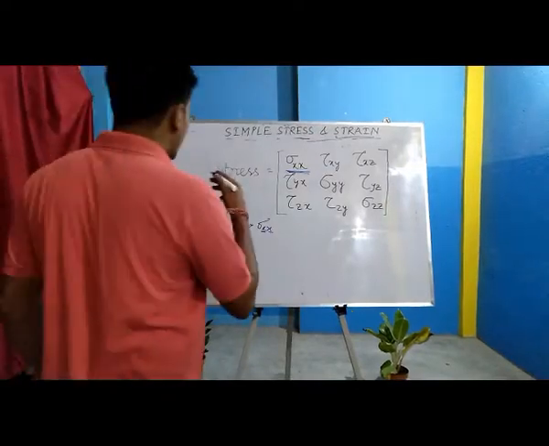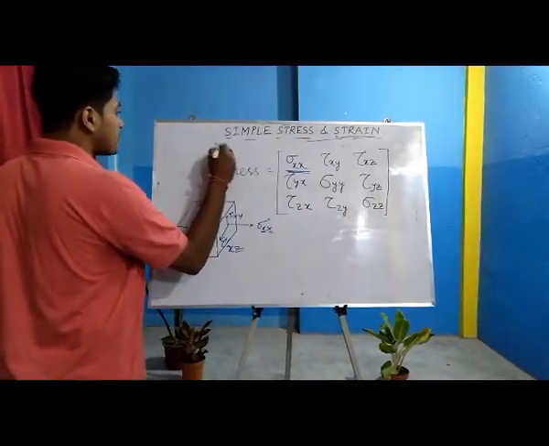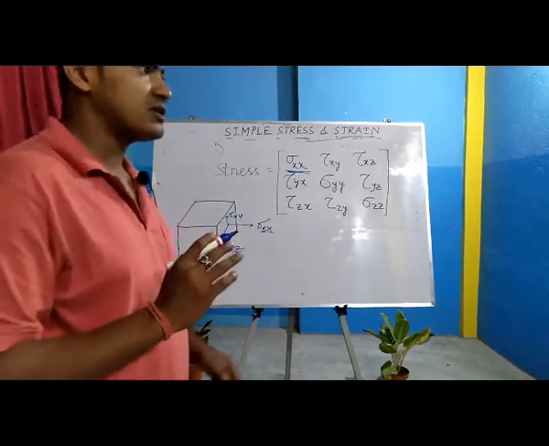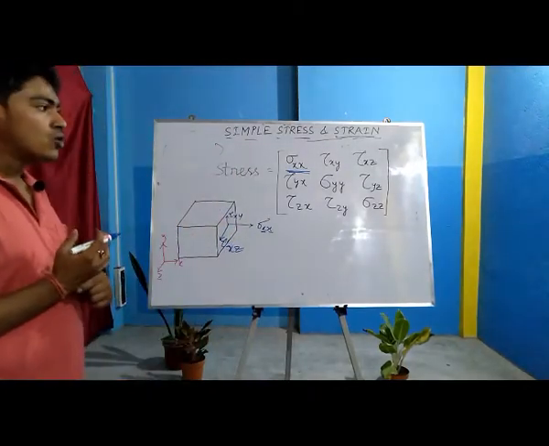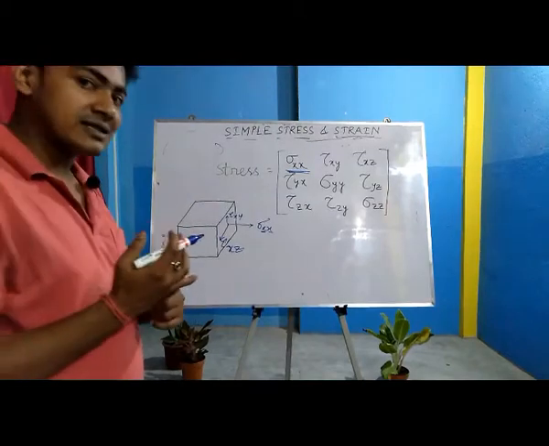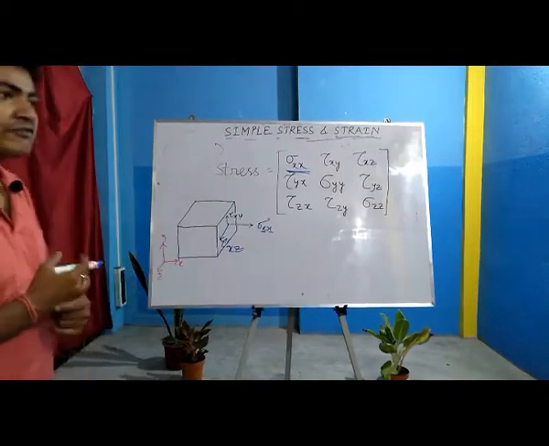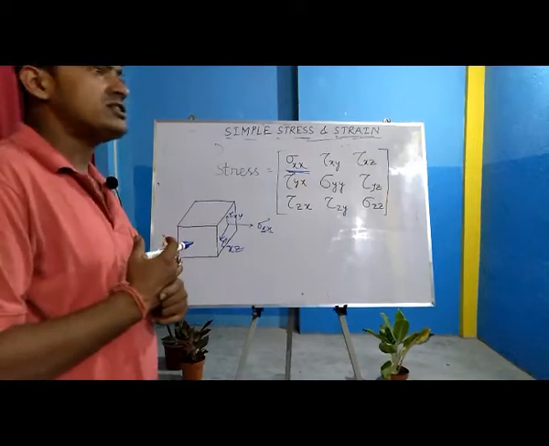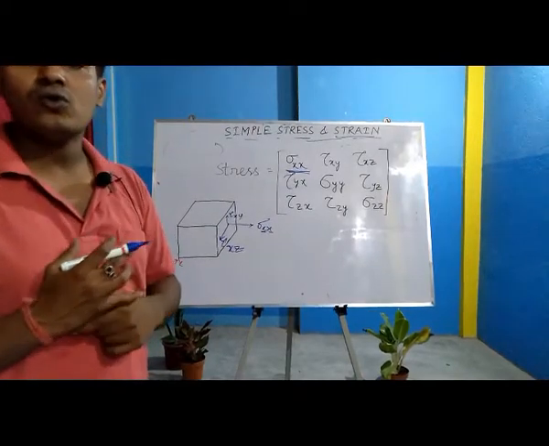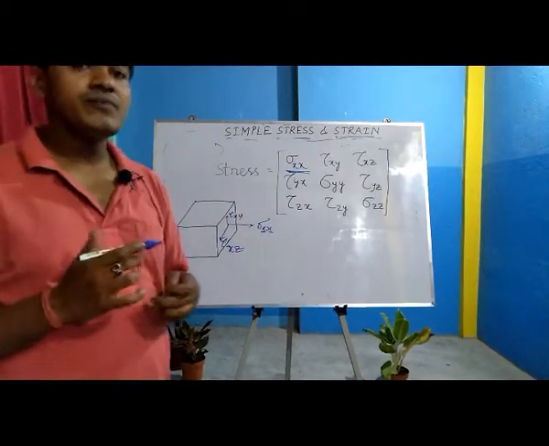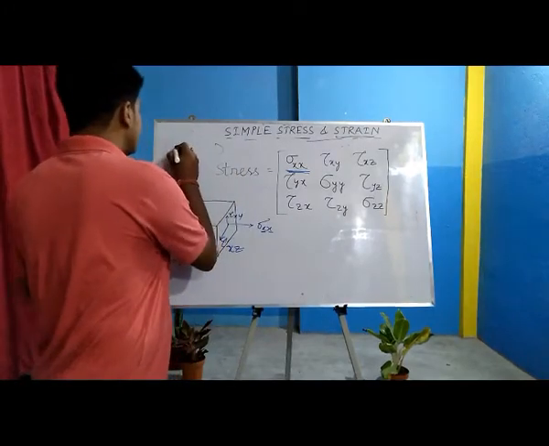So while introducing stress, we have three phenomena. In case of forces, we need to know the value as well as direction. In case of length, the value itself is enough to define the nature. In case of stress, we need three.